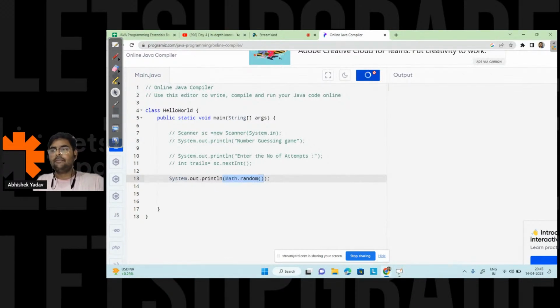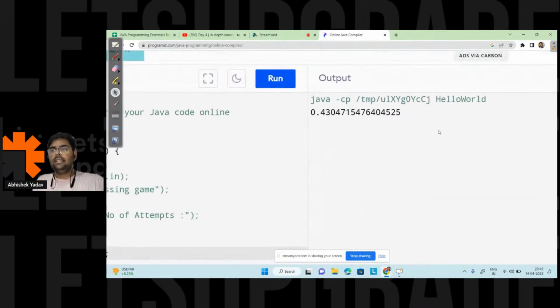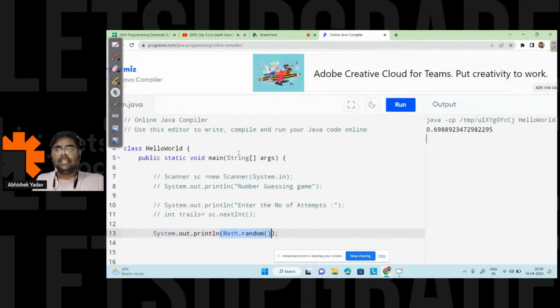So run again. Here you can see this time you are getting 0.43 something, right? Again run the code, so you will get 0.19. Again run the code. You will get what? 0.69. So I am getting the random number.